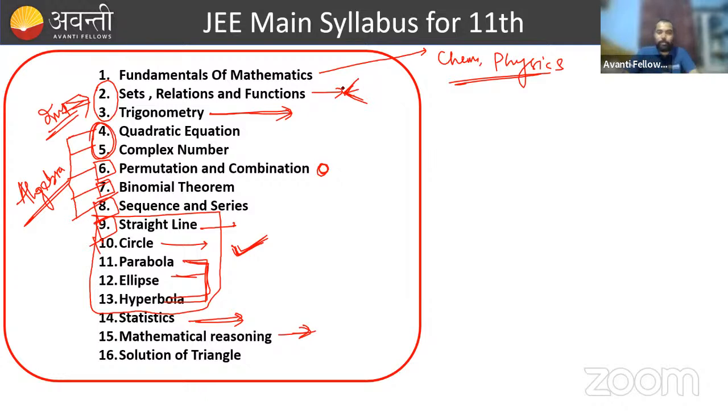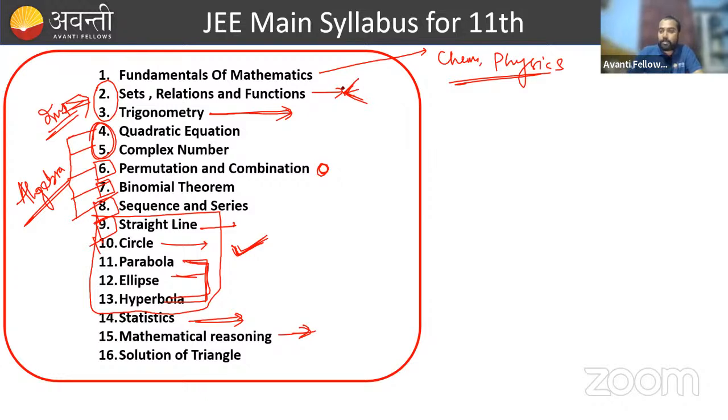Complex number is a topic in class 12. Determinant and matrix will use complex number. Determinants and matrix is a very big topic in class 12 syllabus, and in determinants and matrix you will get questions using the complex number concepts, right?